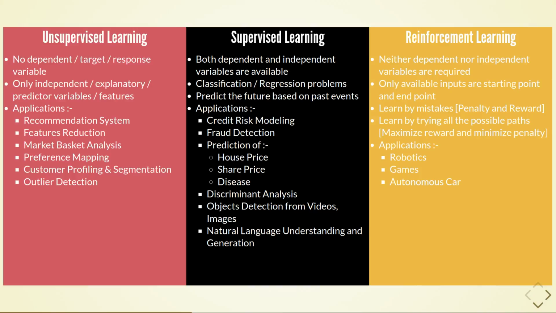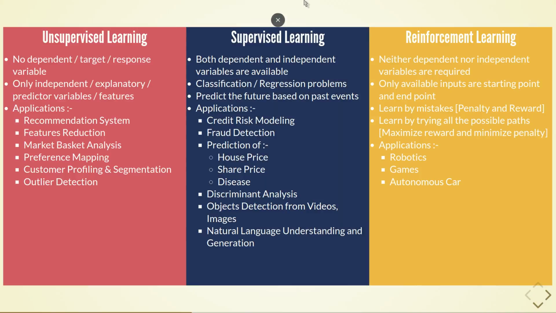Its applications are as follows. Classification techniques can be used in financial institutions to know if a person will default or not, should a loan be given to a person or not. It can also be used in the healthcare industry to know if a person will have a heart attack or not. Regression techniques can be used for house price prediction, share price prediction. Time series can also be used for share price prediction. Deep learning techniques can be used for computer vision such as object detection in images and videos, and for natural language processing, understanding and generation.